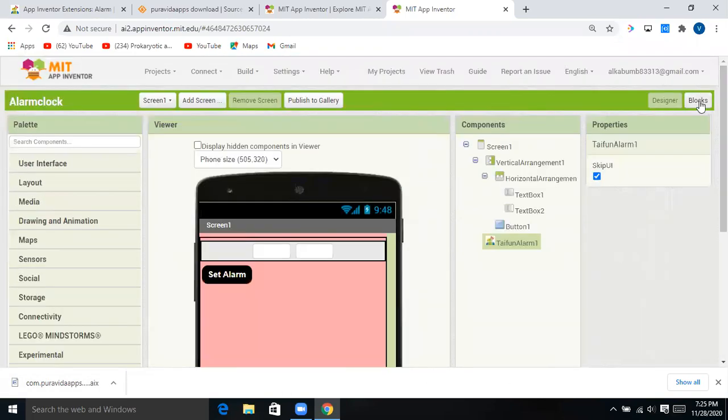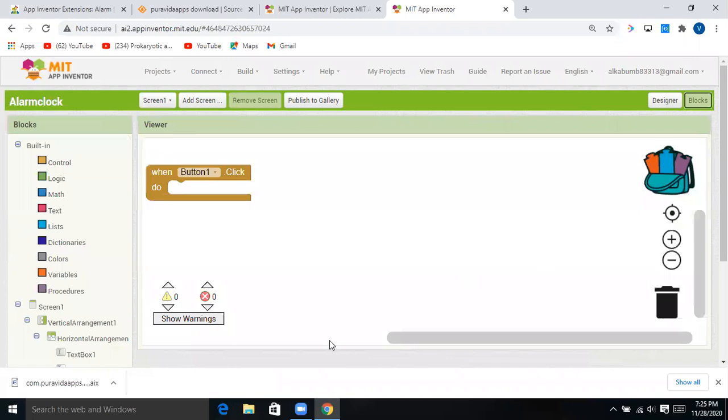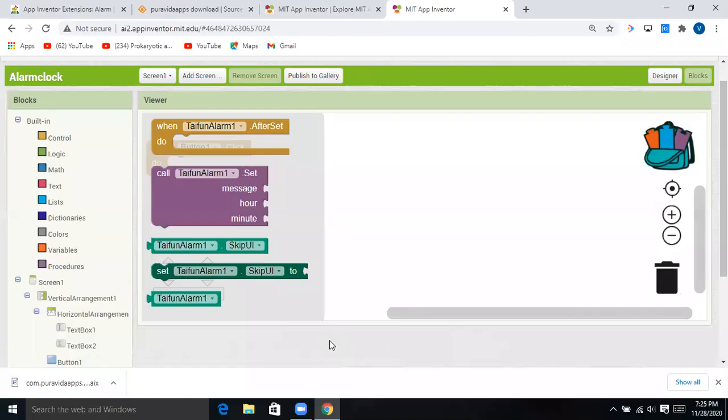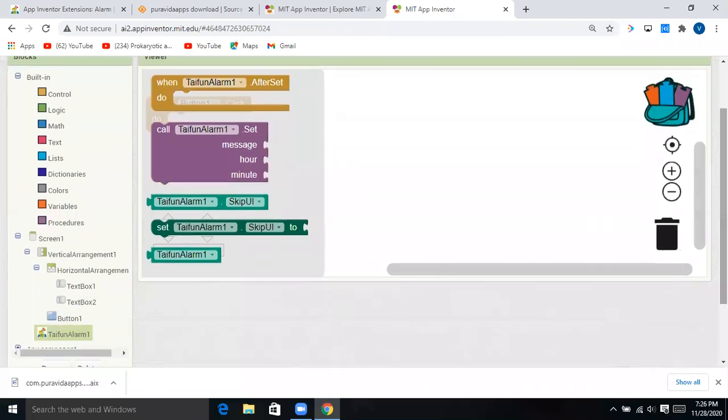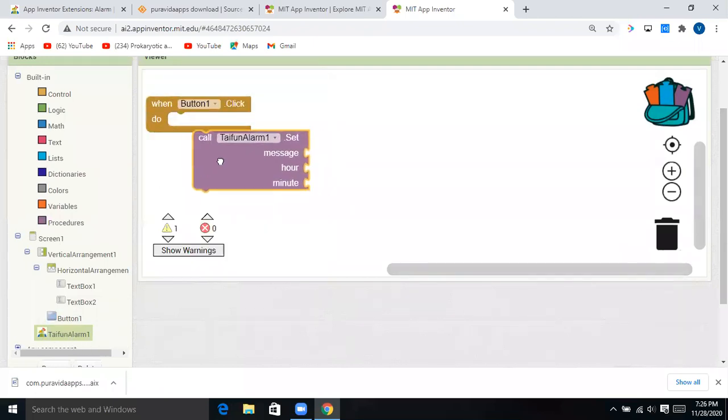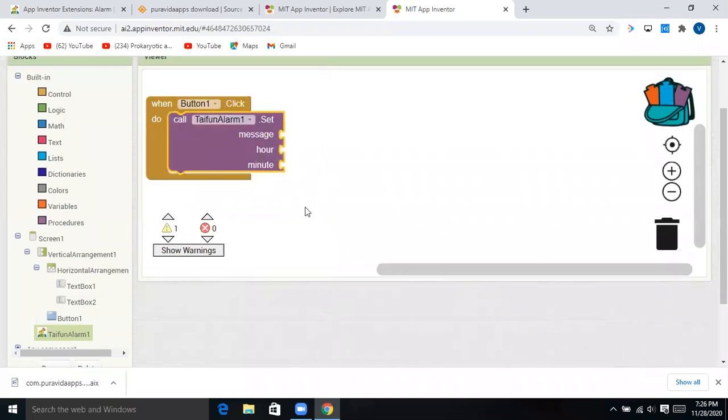Now come to blocks. So firstly I will click on telephone alarm and it is here. You can see here telephone alarm, drag this and drop it here under it.